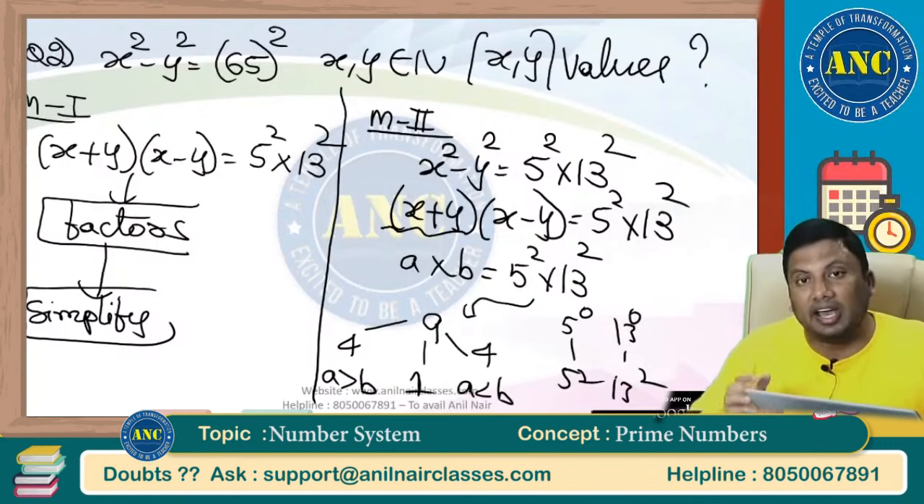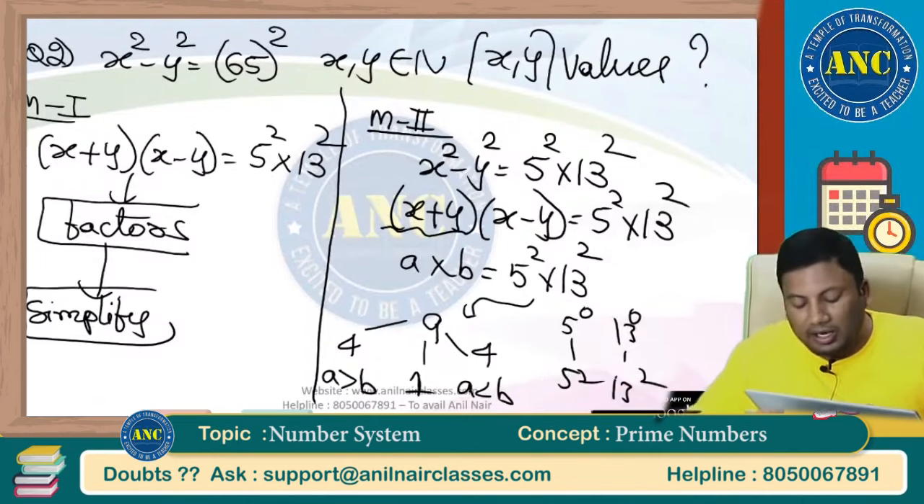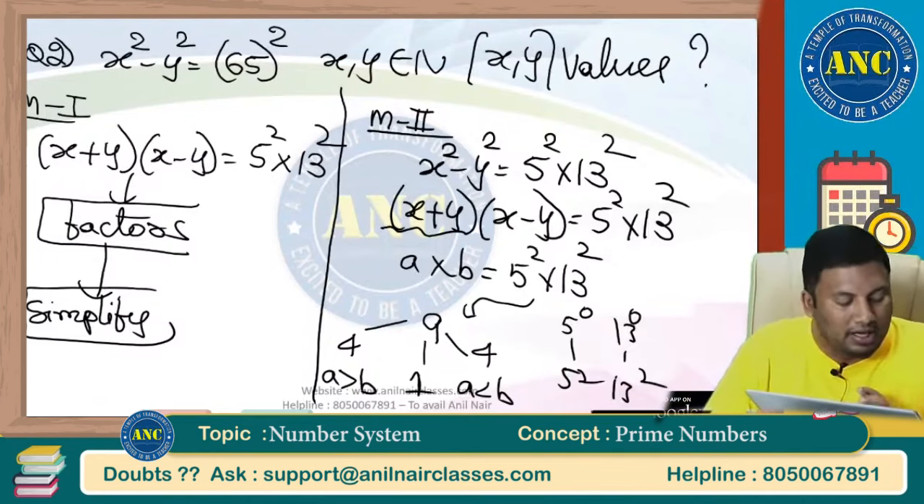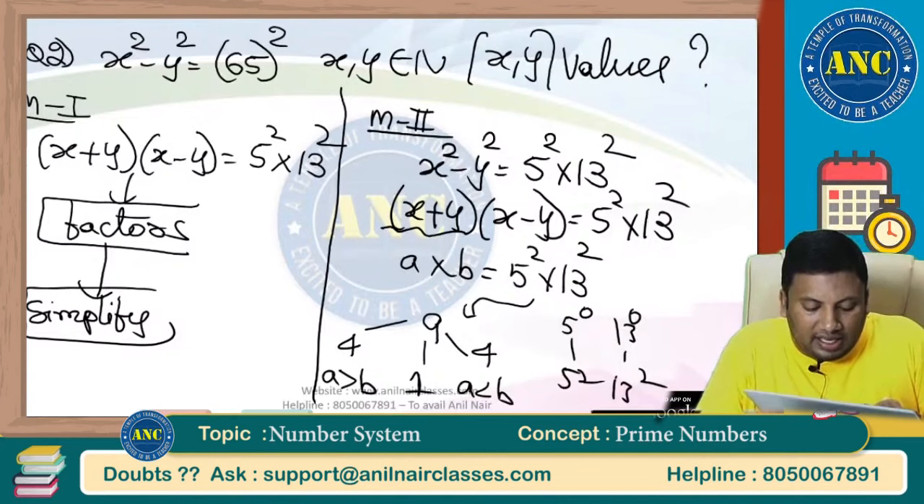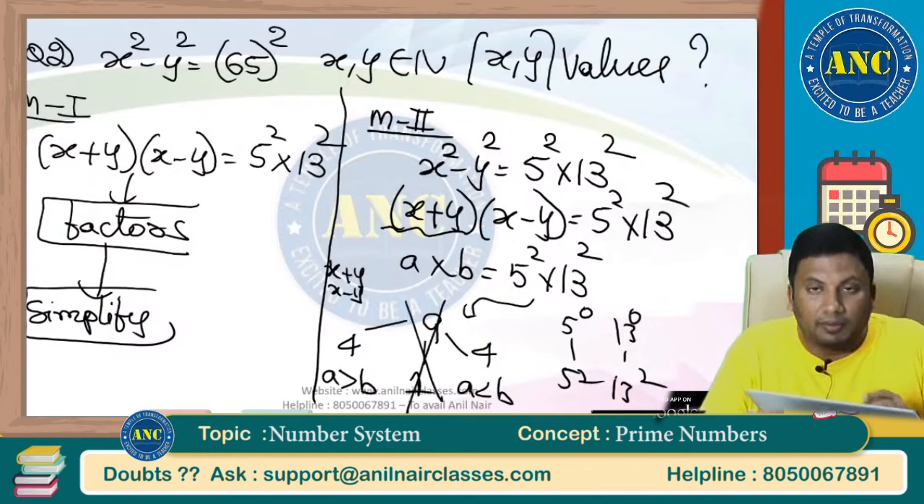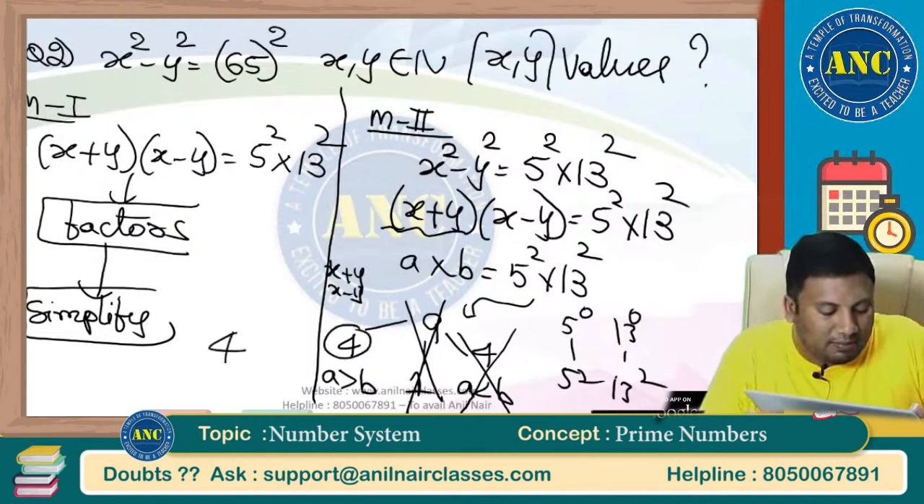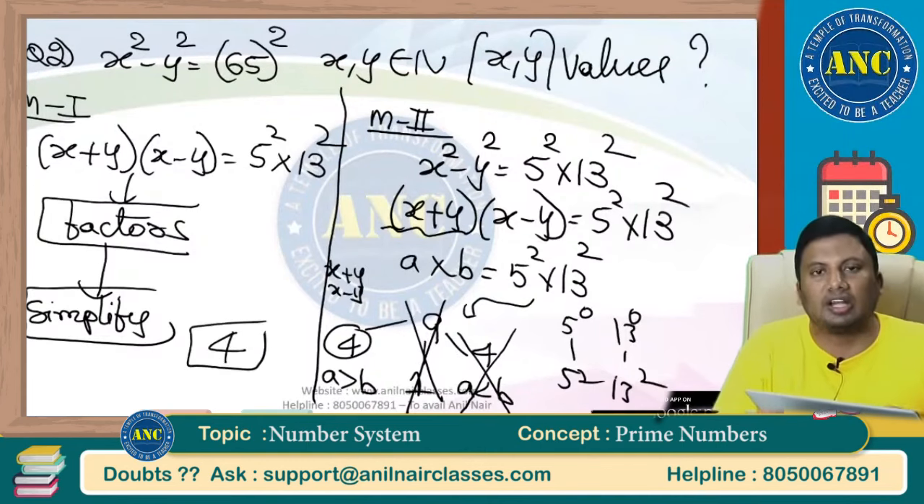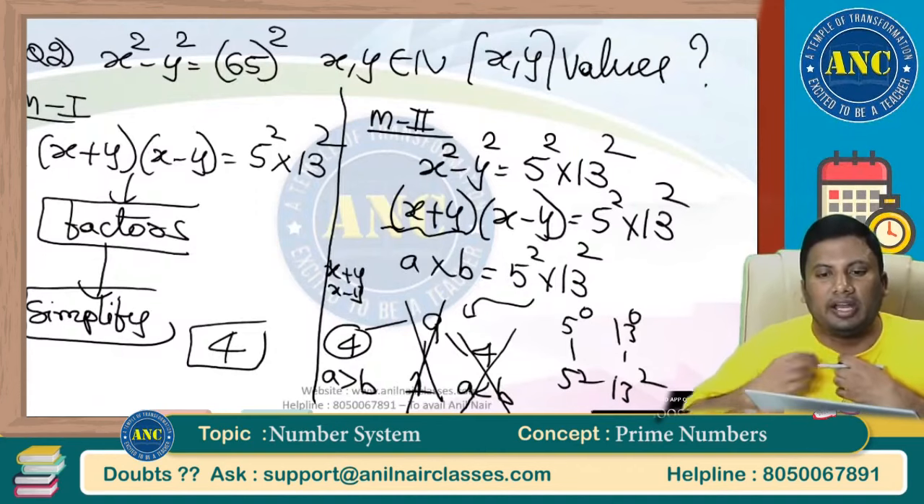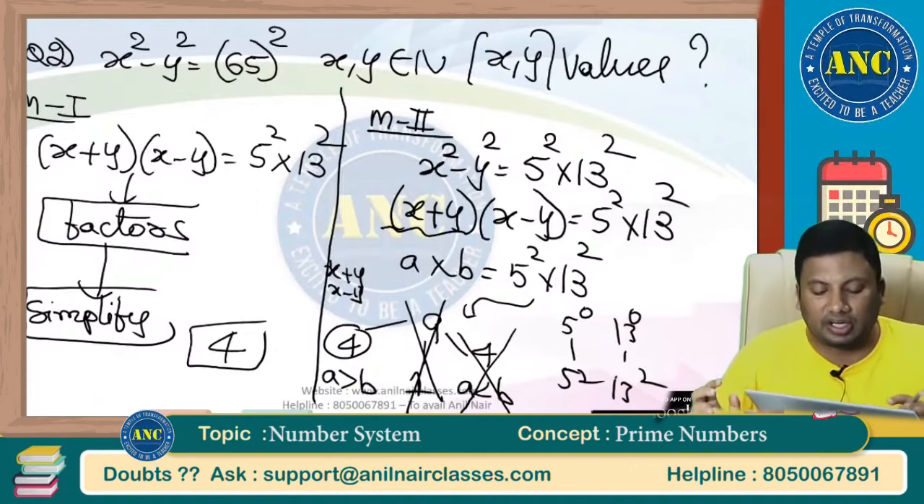1 case A is equivalent to B. I hope it is clear. A is equivalent to B. Then x plus y, x minus y, both are equal. One variable will be 0. Sum of 2 natural numbers can never be less than their difference. Answer is nothing but 4. Just by looking at a question, you will get the answer to be 4.